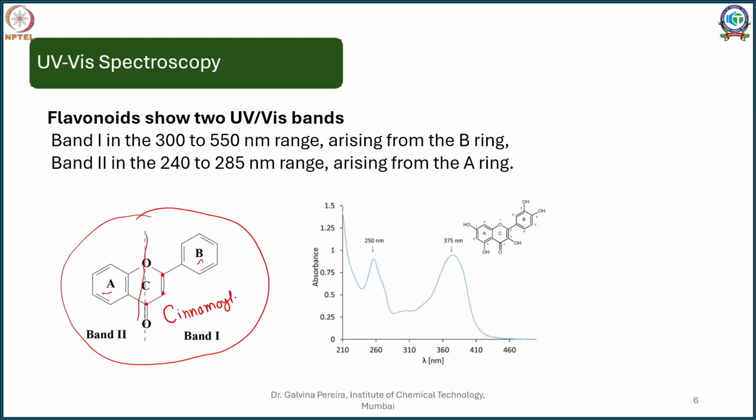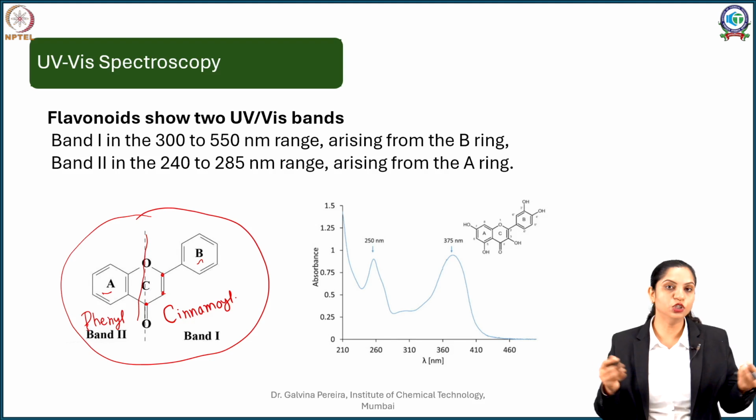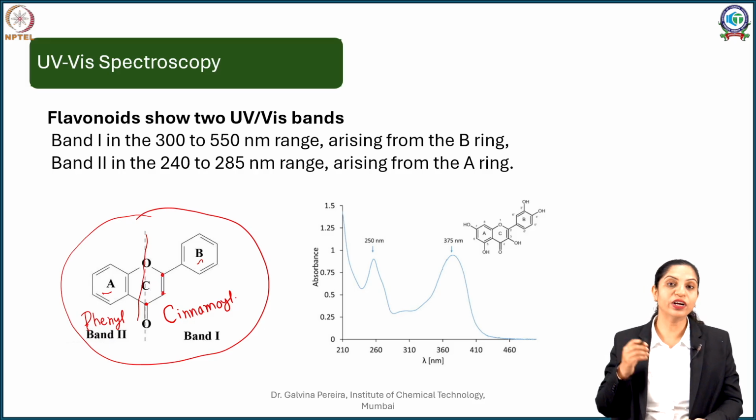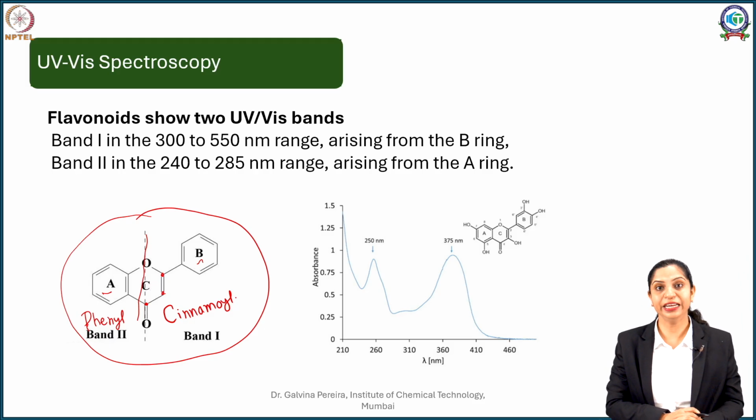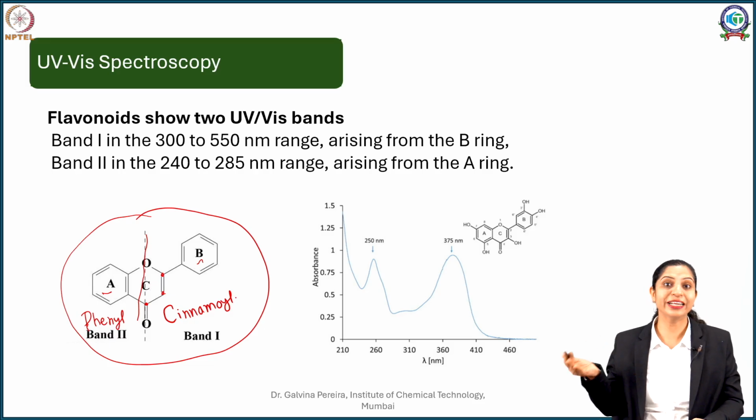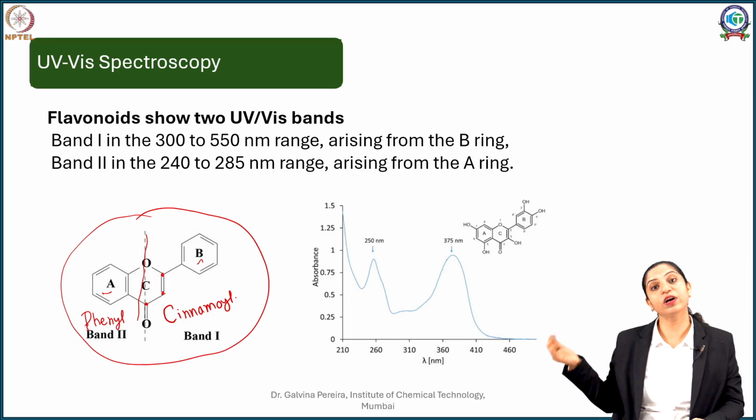Okay. Now in this side, if you see carefully, you just have a plain phenyl or a benzene ring. Now this phenyl ring and a cinnamyl ring or conjugation, when I compare in UV, what is important is the wavelength of a compound depends on the nature of single as well as double bonds. So single bonds mostly absorb in the UV region, whereas if you add conjugation, as you saw in carotenoids, the more the conjugation, the more colored they become.